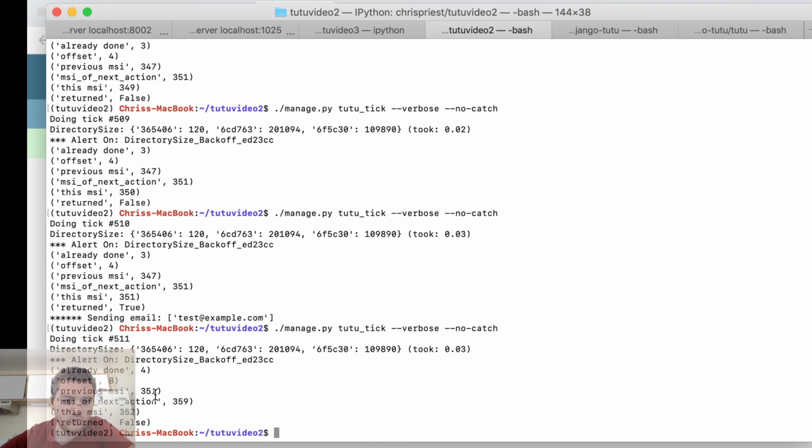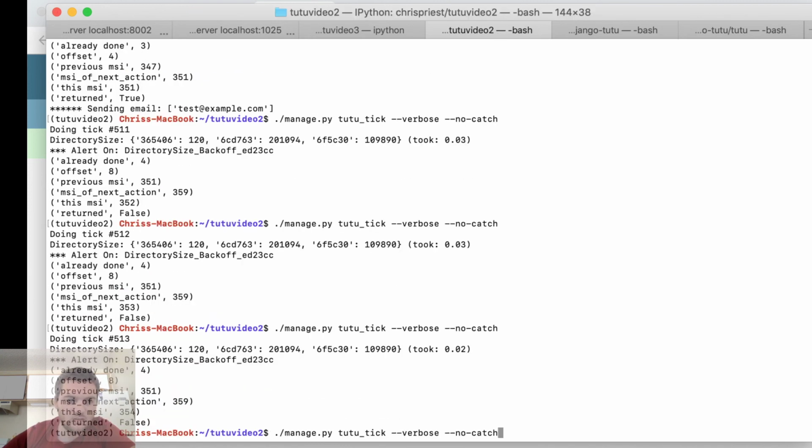The previous alert was 351, which was the last one. 351 plus 8 is 359. So the next action is 359. We're at 352, so it's false. So we do this 7 more times. Should be false for the next 7 times.